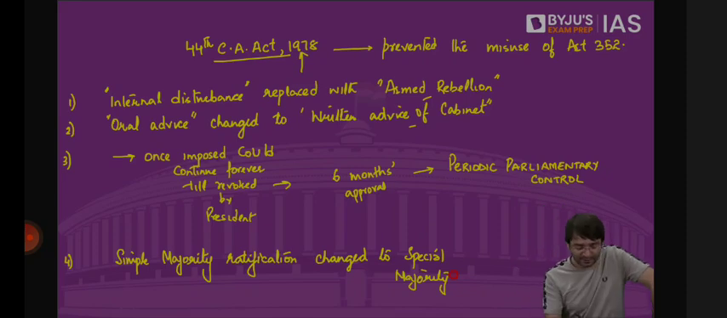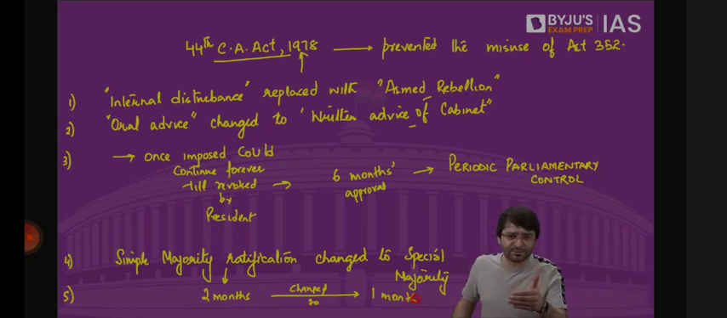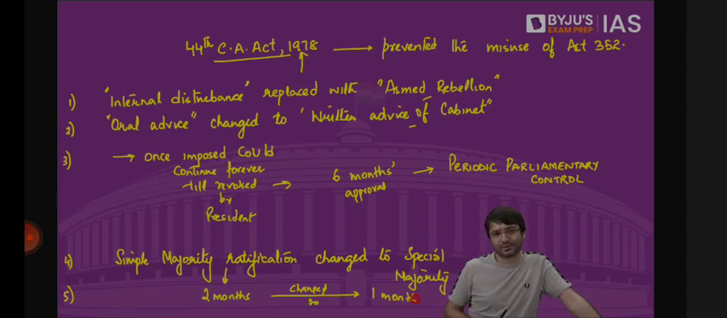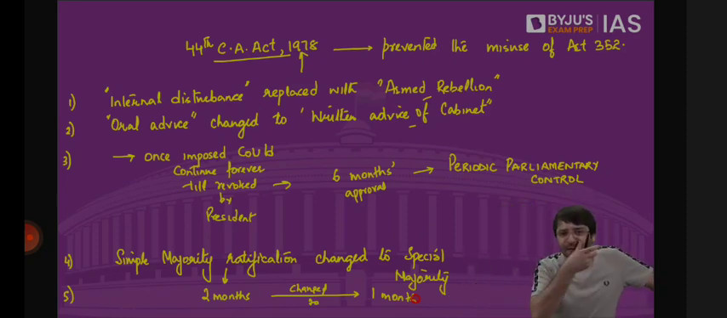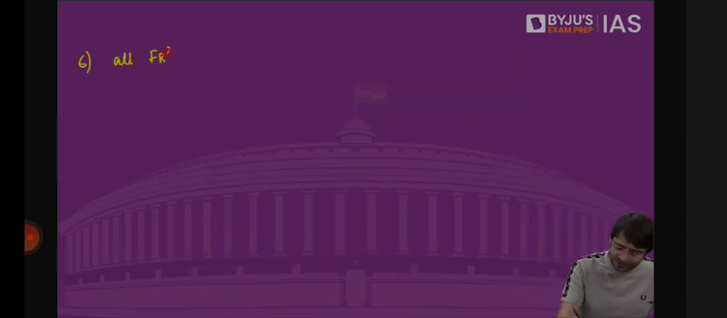Fifth, ratification was required within 2 months. Changed to 1 month. Previously, once national emergency was imposed, it should have been approved by both houses of the parliament by special majority within 2 months. In 1978, it was changed. Now both houses of the parliament shall have to approve national emergency by special majority, but within 1 month. Previously, all fundamental rights, their enforcement was suspended.